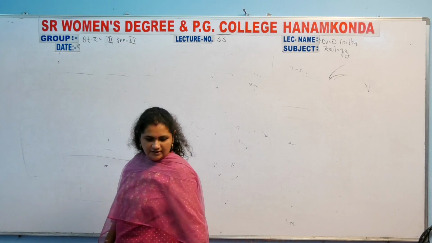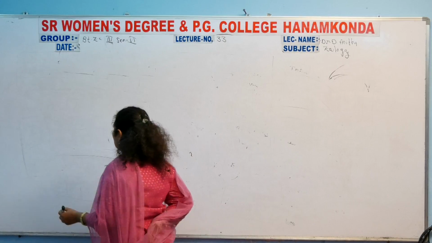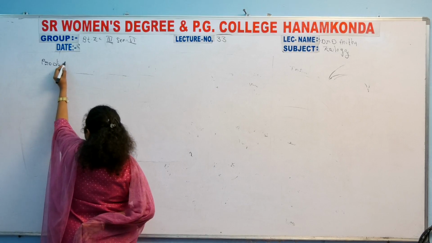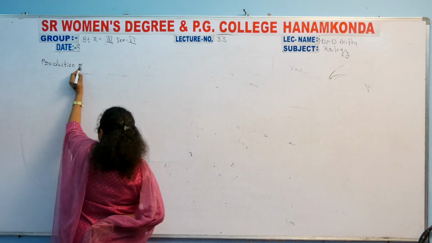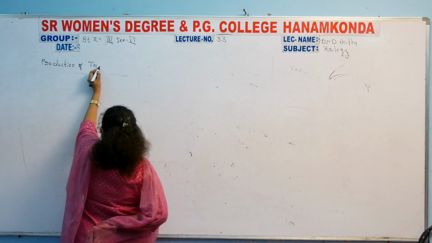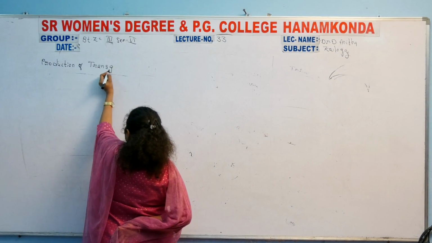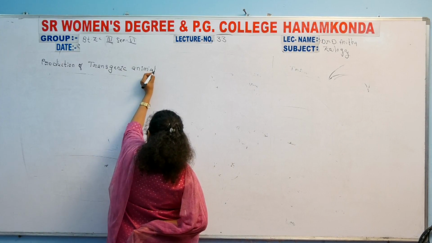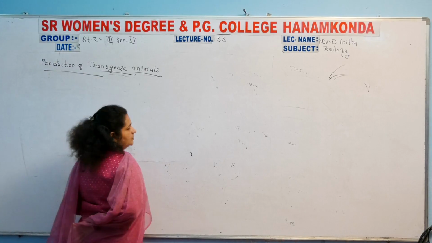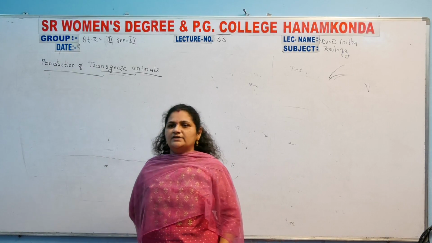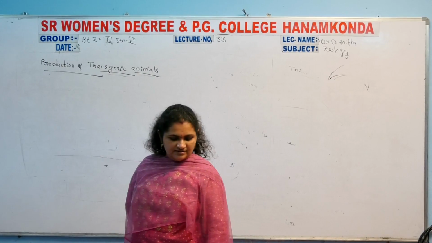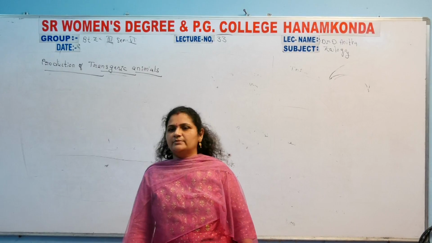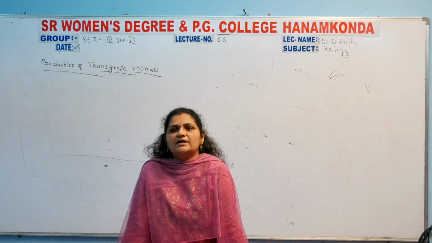So the last and final topic today is the production of transgenic animals: how to produce transgenic animals and what steps are involved. The methods involved are the mechanism of transgenesis.